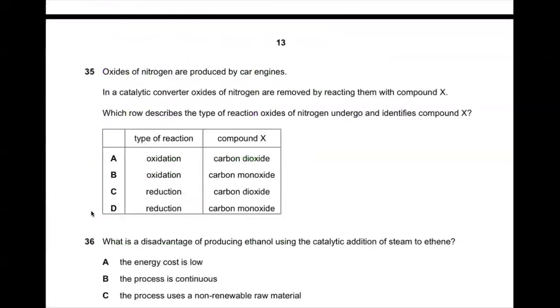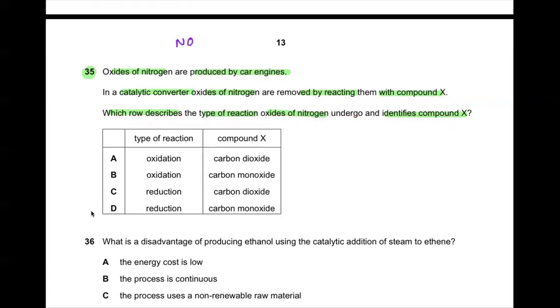Now, yes. 35. Oxides of nitrogen are produced by car engines. In a catalytic converter, oxides of nitrogen are removed by reacting them with the compound X. Which row describes the type of reaction oxides of nitrogen undergo and identifies compound X? Okay. In a catalytic converter, the oxides of nitrogen are removed by reacting them with the compound X, which is carbon monoxide. And the catalytic converter has a catalyst: platinum, palladium or rhodium.